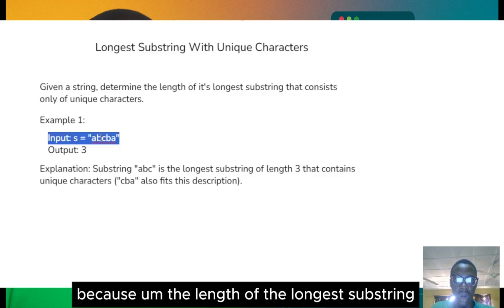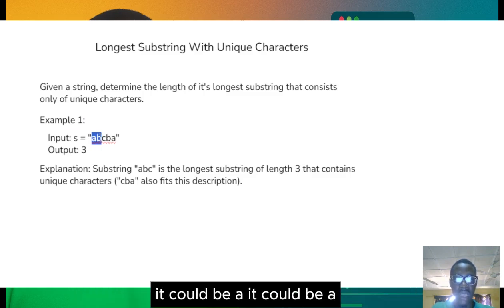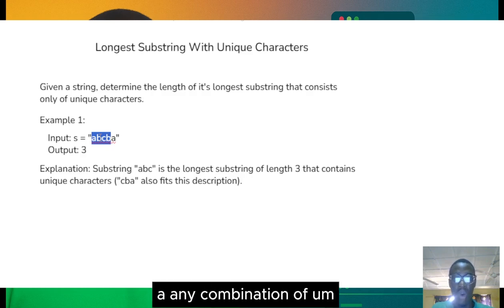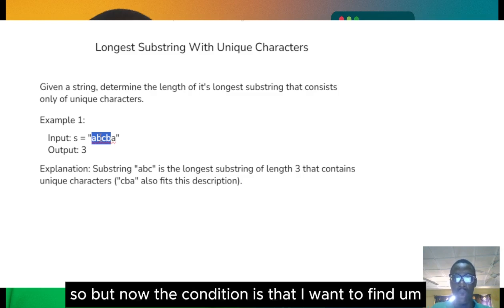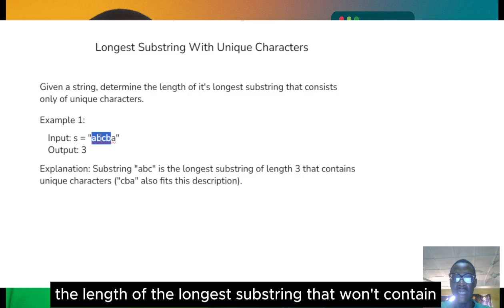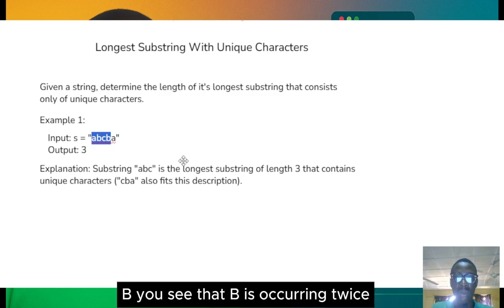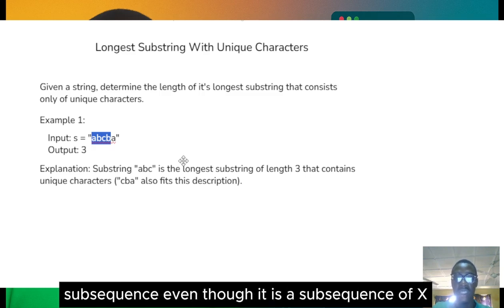Why? Don't forget S could have a lot of substrings. It could be A, it could be AB, it could be ABC, it could be ABA, it could be BCB, it could be CBA. Any sequence in the string S could be a substring. But now the condition is that I want to find the length of the longest substring that won't contain duplicate characters. Look at this instance where we have ABCB. We see that B is occurring twice, so we are not going to return the length of this one, even though it is a substring of S.